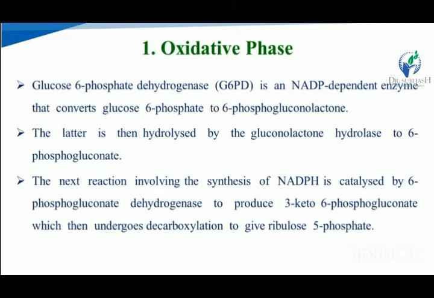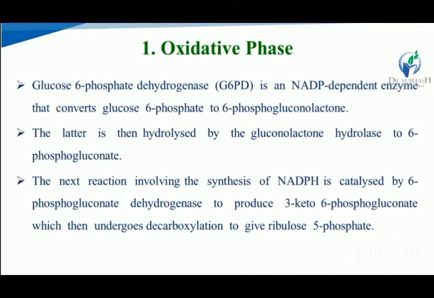The latter is then hydrolyzed by gluconolactone hydrolase enzyme to 6-phosphogluconate. In the second reaction of this HMP shunt, there is a conversion of 6-phosphogluconolactone to 6-phosphogluconate in the presence of gluconolactone hydrolase.